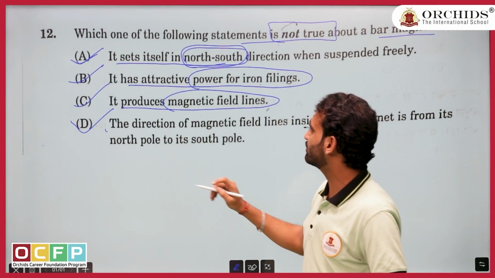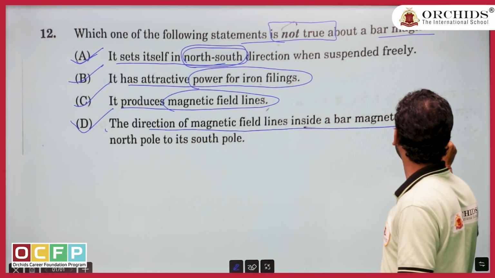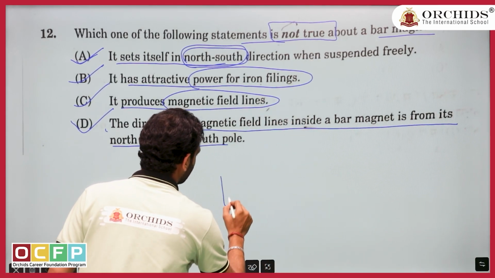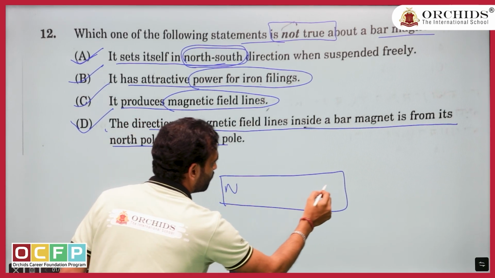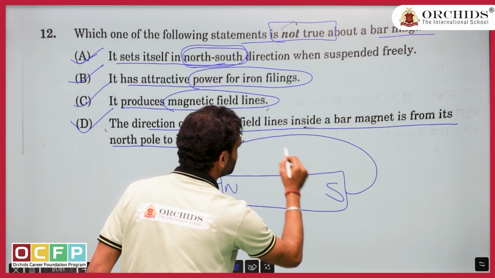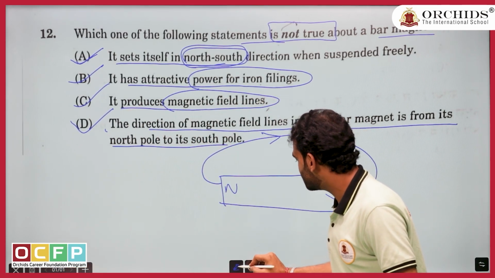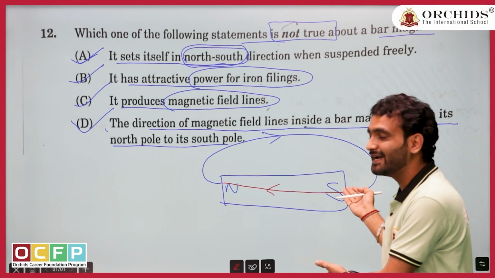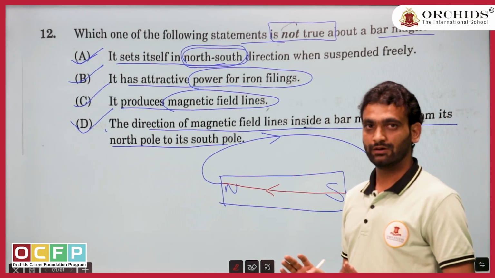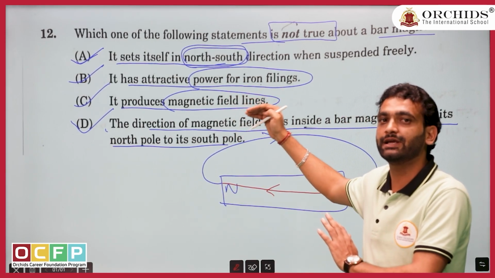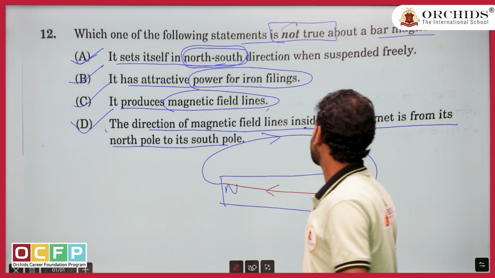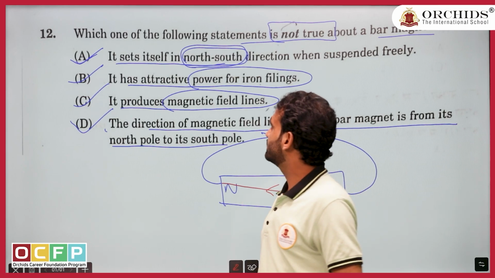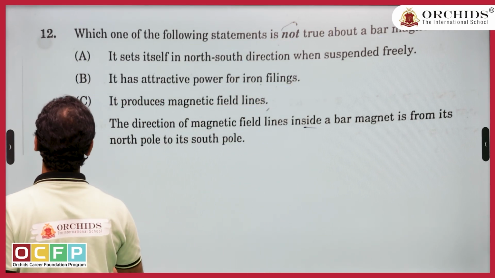But let us read what is wrong in this. The direction of magnetic field line inside the bar magnet is from north to south. Are you kidding with us? We know if it is a bar magnet, north pole, south pole, outside direction is north to south. If outside direction is north to south, how is it going to be inside? Can you see? Inside it is south to north. Even though you can mark the question just after reading options A, B, C, you must know the concept as well. Inside it is south to north, outside it is north to south. Okay, I think that's about question number 12.